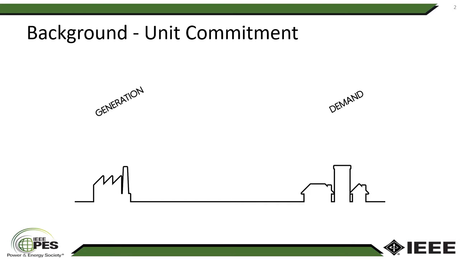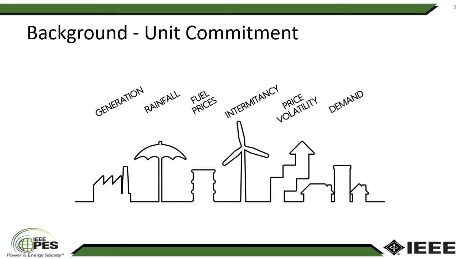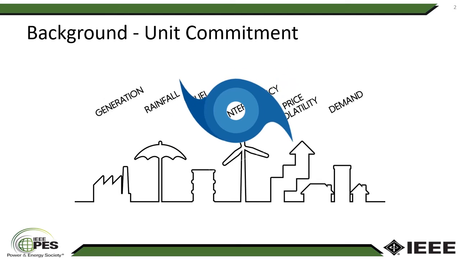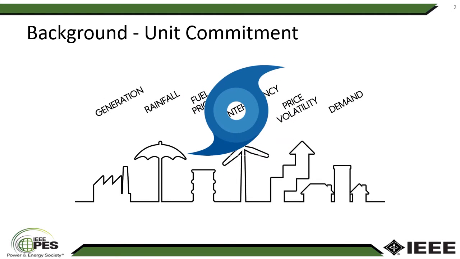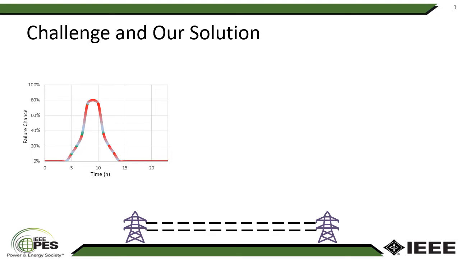Unfortunately, not all the factors that we need to solve this problem are known for sure, so we need to consider different sources of uncertainties. For example, fuel price or amount of generation through a wind farm. And more basically here, we want to consider the effect of hurricane, which is going to result in unplanned outages in the network. And because of the many number of outages, it's going to apply some serious challenge to the problem when we want to solve it.